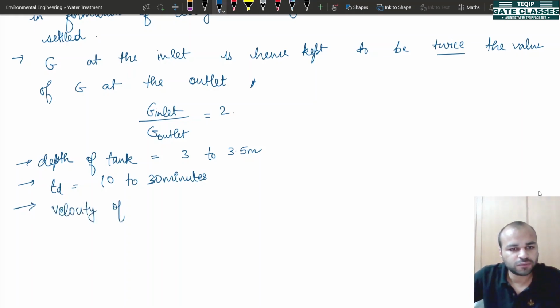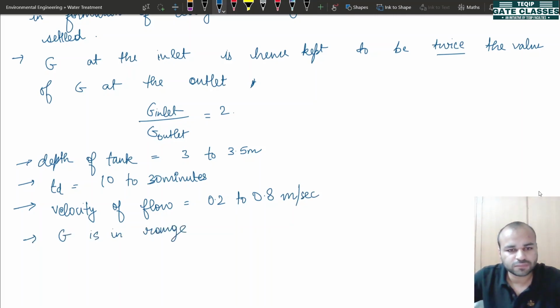Velocity of flow is equal to 0.2 to 0.8 meter per second. Then the value of G is in the range of 0 to 75 per second.